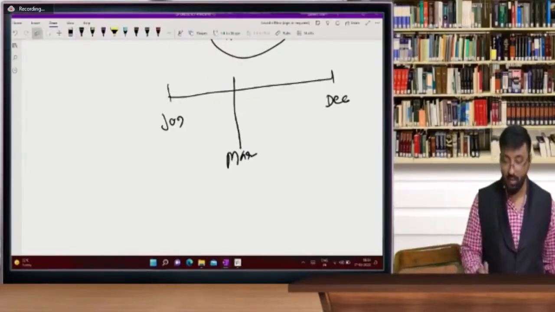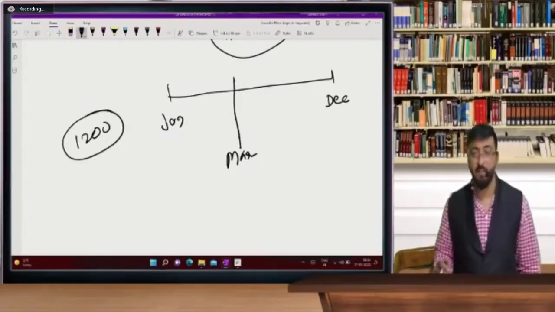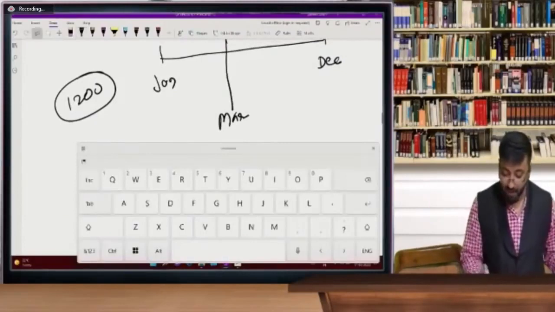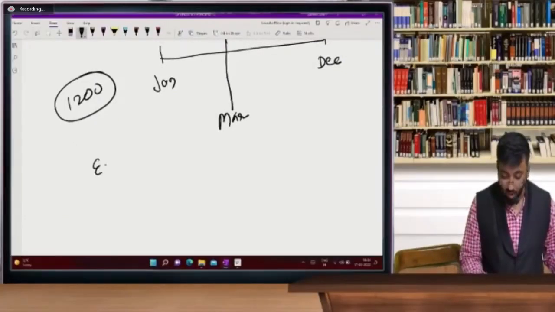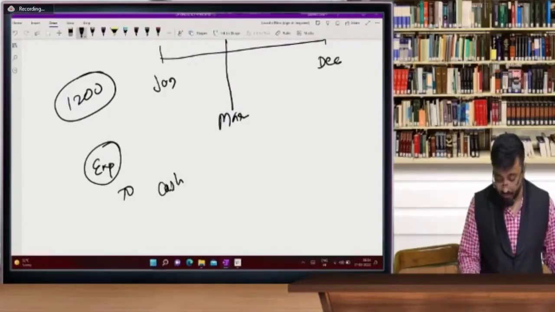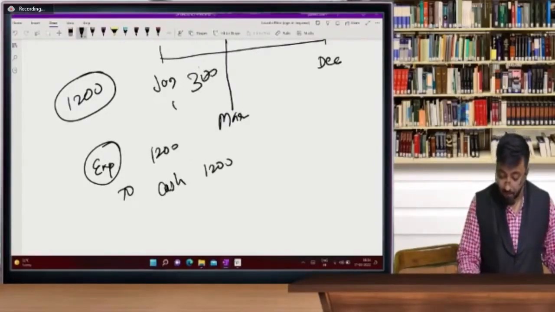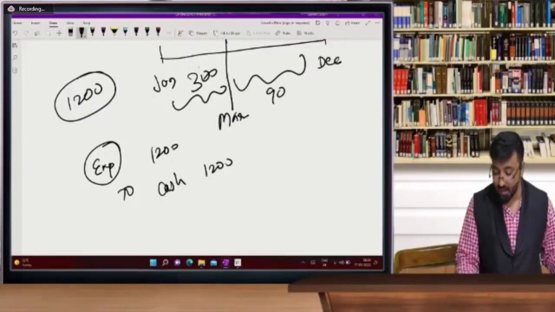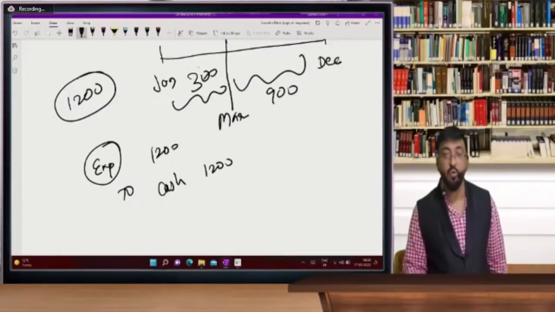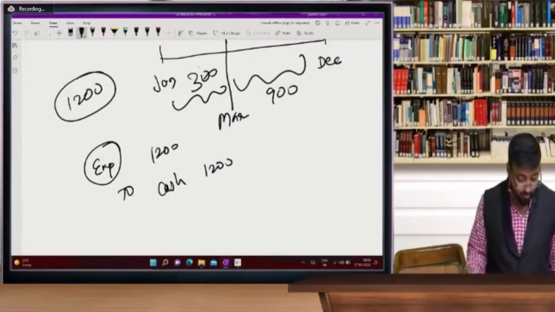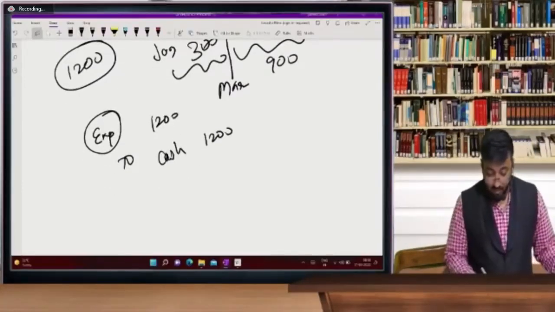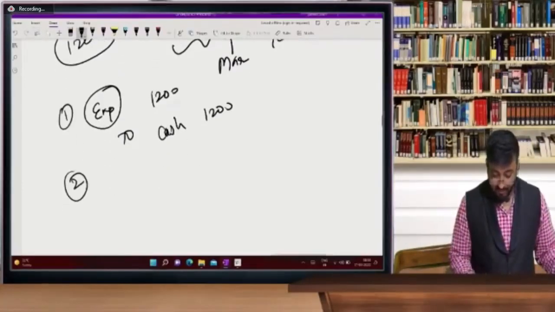Suppose I have given total 1,200 rupees. This is just the example. So what is the entry I passed? Subscription account debit to cash 1,200. But up to March, only 300 is the amount and 900 is the amount from April to December. So expense to cash and second entry,